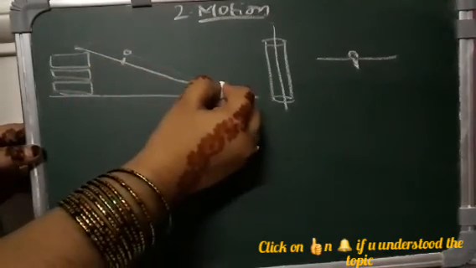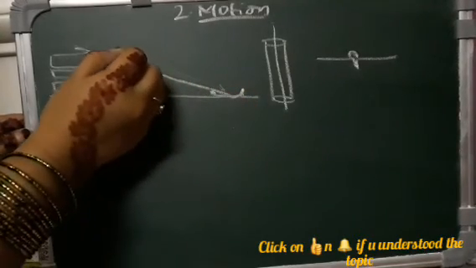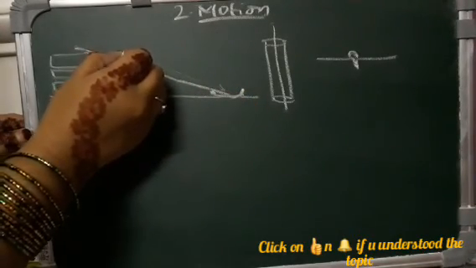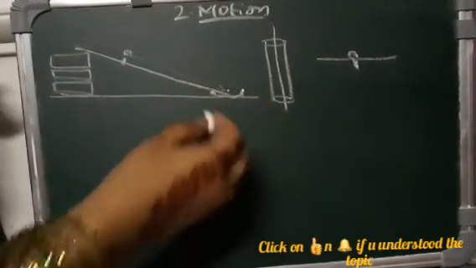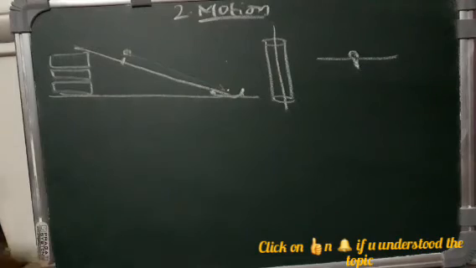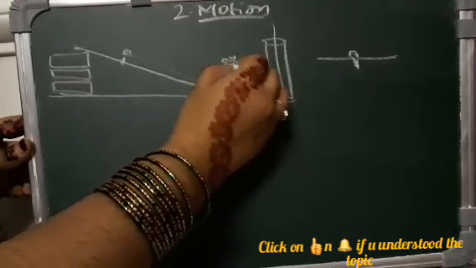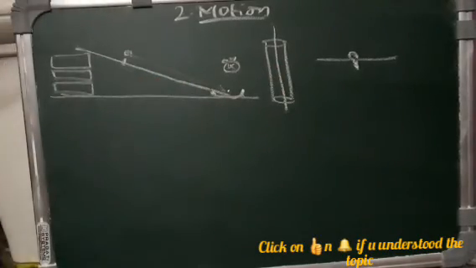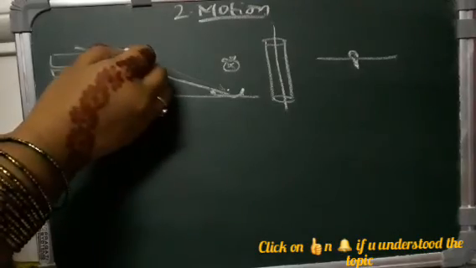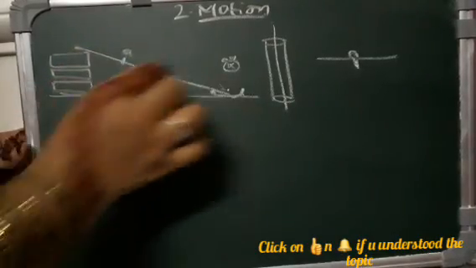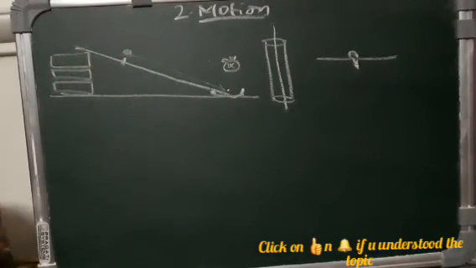Take a digital clock and start the time when the marble starts to move. When it reaches the plate there is a sound, and at that moment just stop the watch. Then do this activity two to three times. Again you place the marble at the same origin and leave it, and again you measure the time.